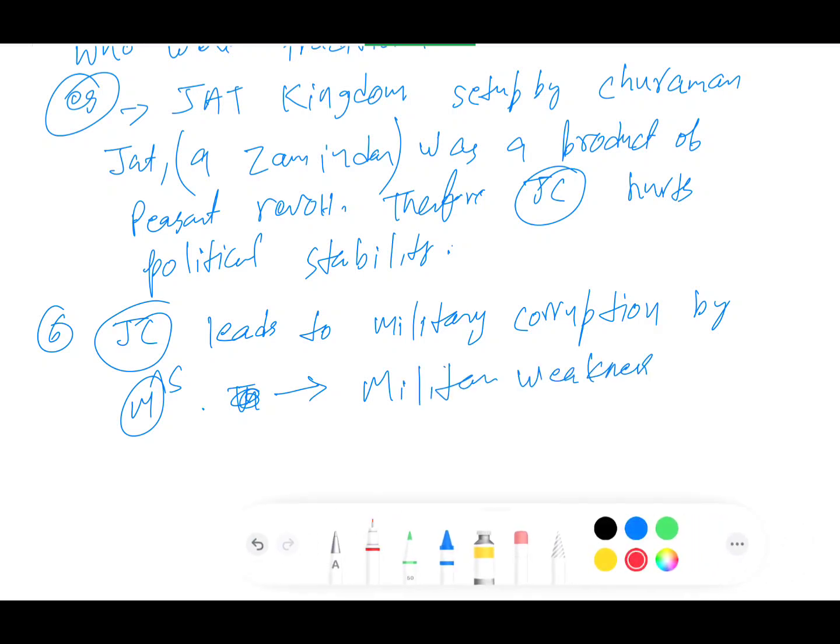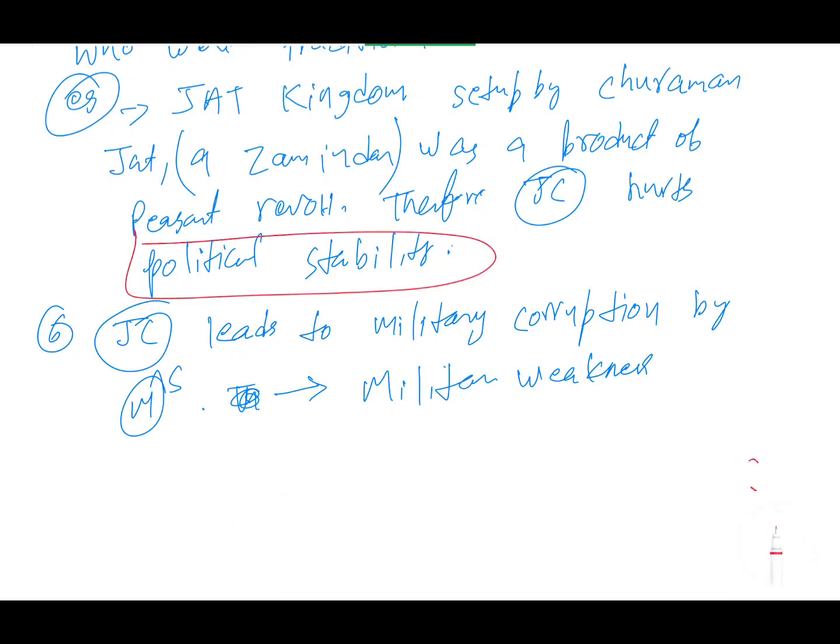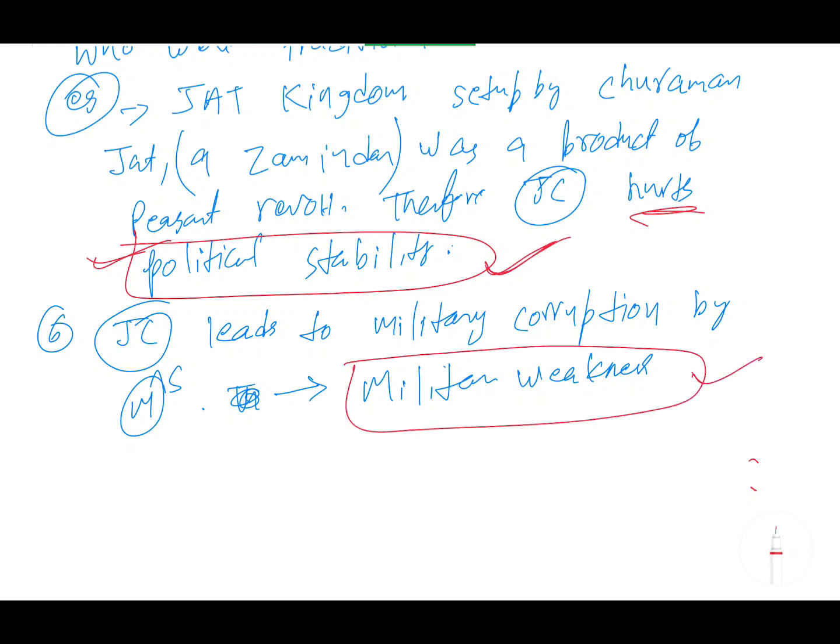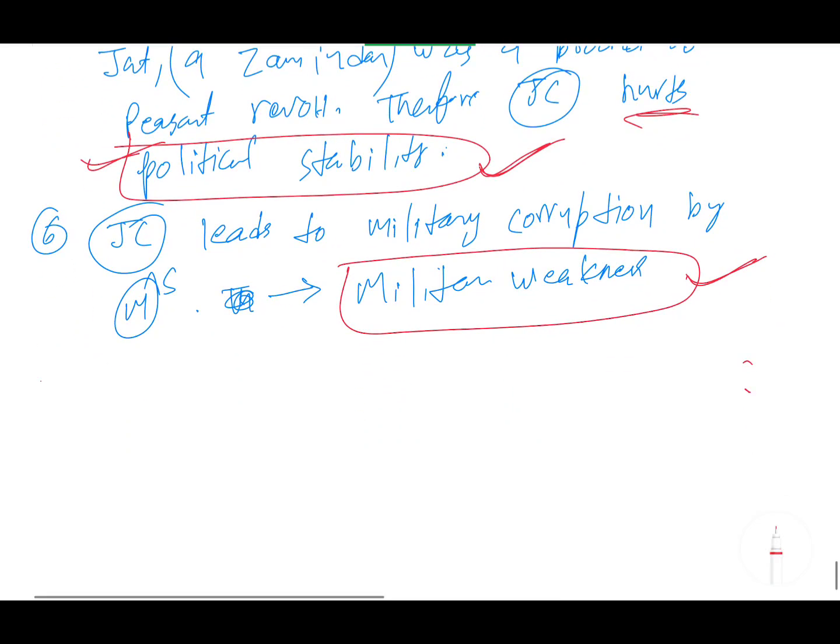So two things you see. Point number 5: political stability got hurt, meaning the political weakening of the Mughal state. Next point: military weakness of the Mughal state. Slowly you can see that on different dimensions, Mughals started declining. Okay. Next, point number 7: group politics increases.